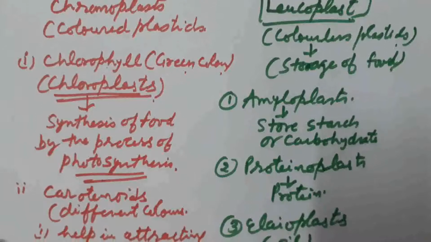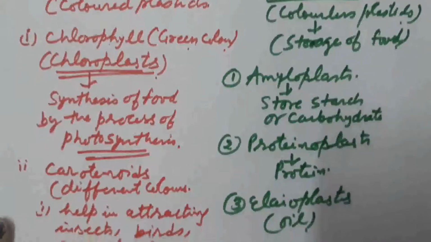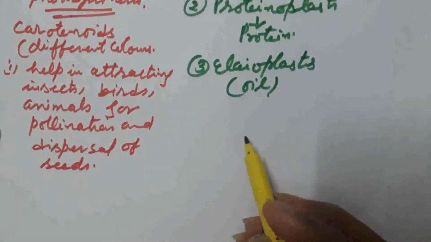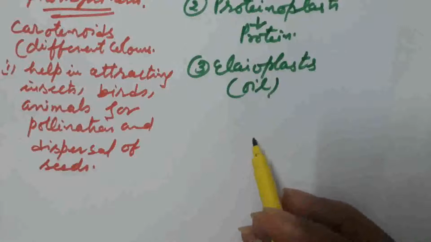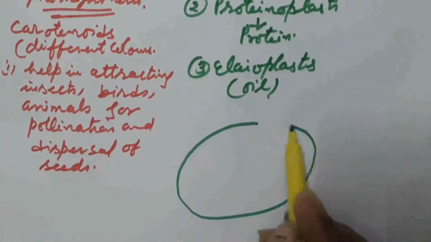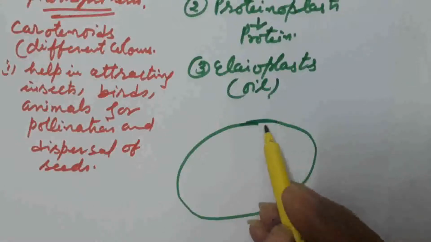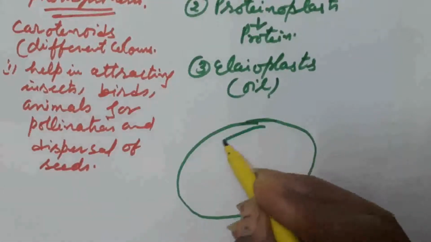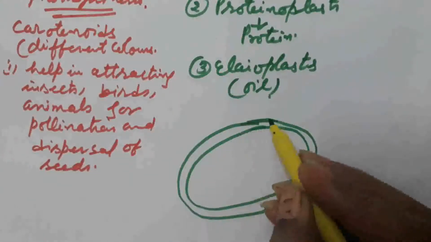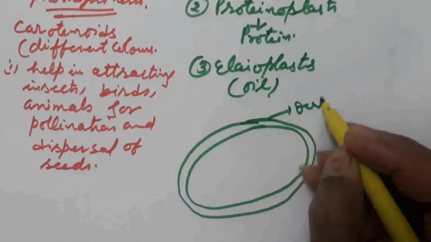Now we talk about their structure. Plastid is a double membranous cell organelle. Like this, if I draw the structure of chloroplast, it is a double membranous cell organelle. Both the membranes are smooth type. This is the outer membrane.